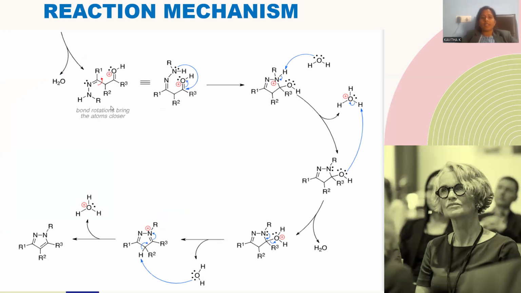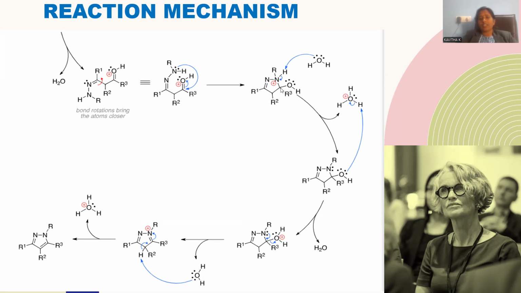Whenever bond flipping has occurred, the molecule is suitable for ring cyclization. The lone pair of electrons on the nitrogen will participate in this cyclization with this carbon atom. Subsequently, the pi bond moves towards the oxygen, giving rise to a 5-member ring system with the hydroxyl at position number 3. So this position number 3 hydroxyl and the hydrogen from position number 1 are removed in the form of water. Dehydration will proceed.